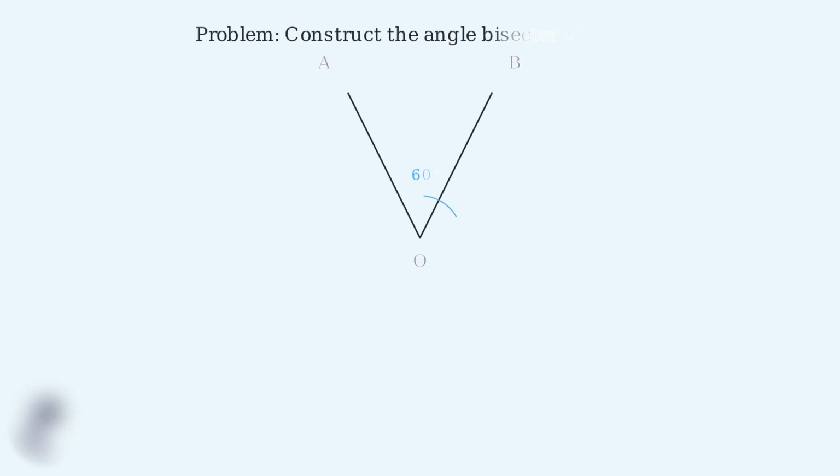Example 1. Constructing an angle bisector for a simple acute angle. Here we have angle AOB measuring 60 degrees. Our goal is to find the ray that divides this angle into two equal 30-degree angles.